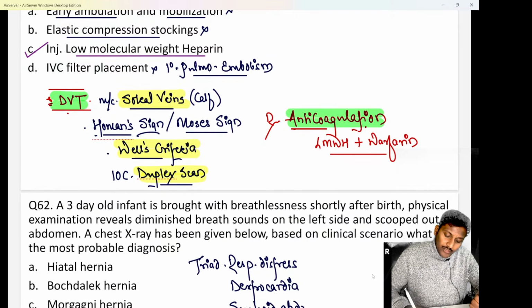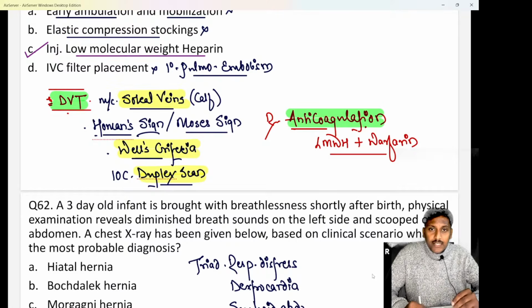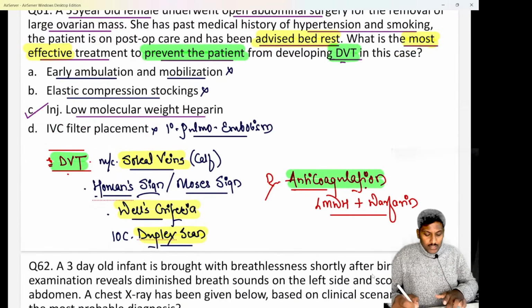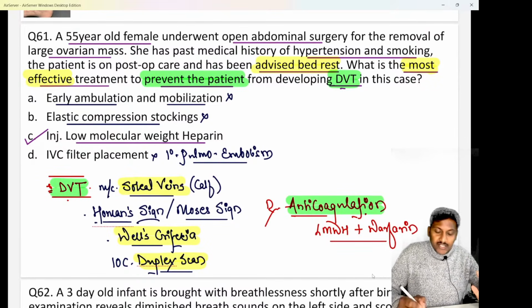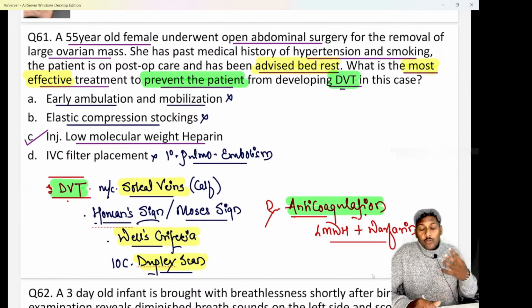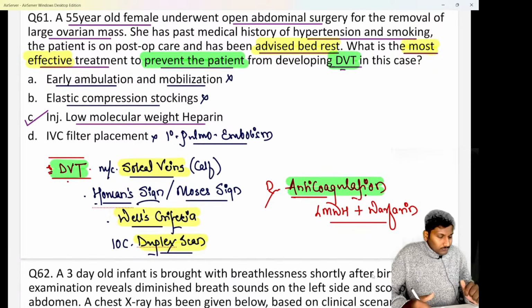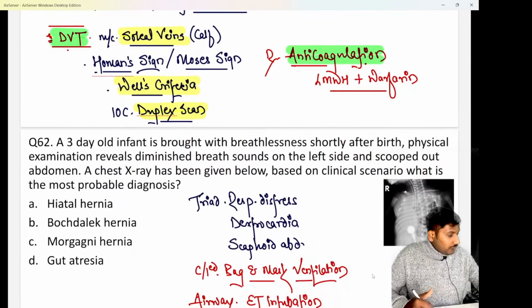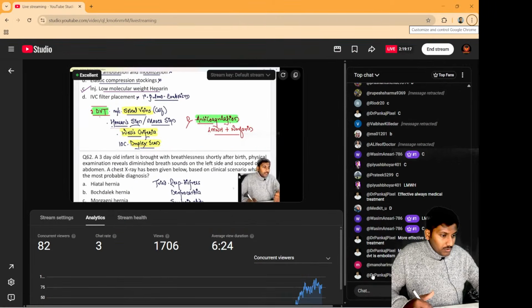So anticoagulation in treatment is done with the help of two anticoagulants. One is the injection of low molecular weight heparin, second is the oral warfarin. So low molecular weight heparin and warfarin both are given basically if you want to treat a DVT. Okay? Hopefully clear to all of you now. Okay? No issues with this.